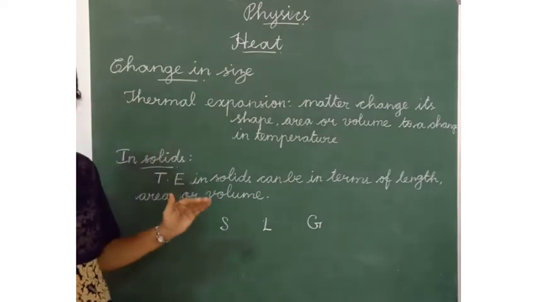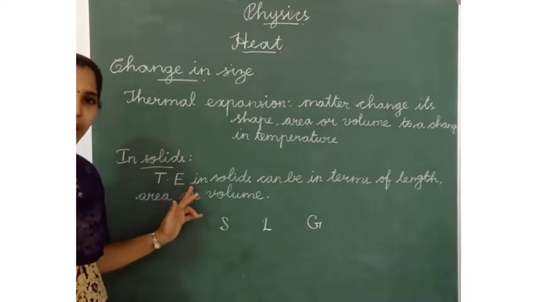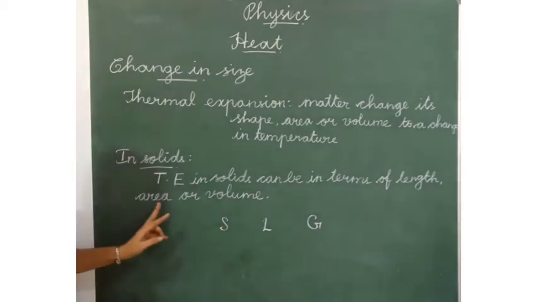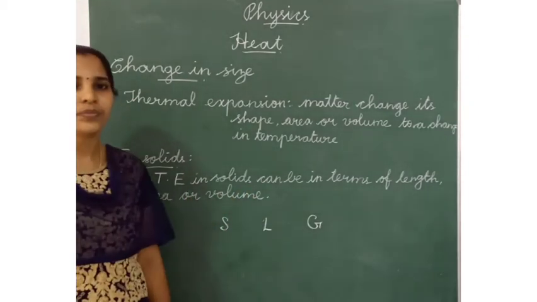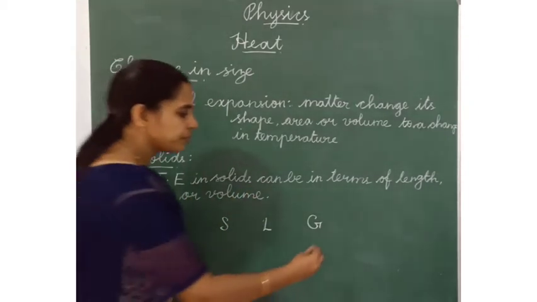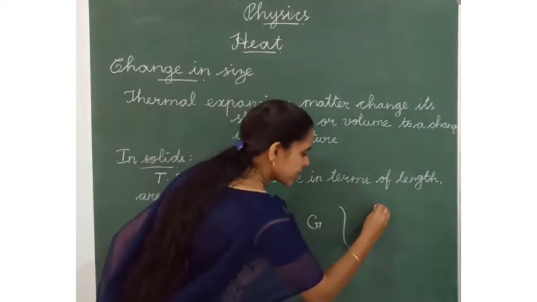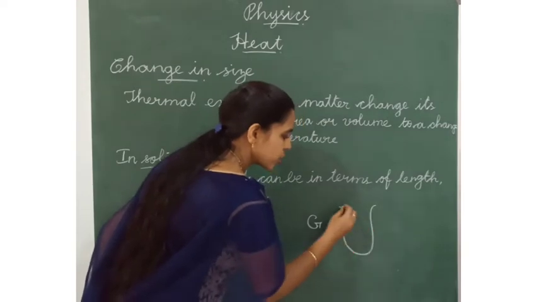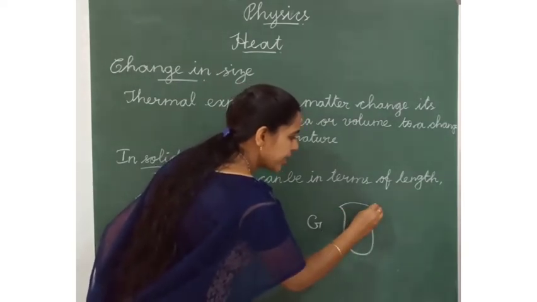So in solids we can find thermal expansion in terms of length, area or volume. For example, this is a glass jar. This is a metal lid.